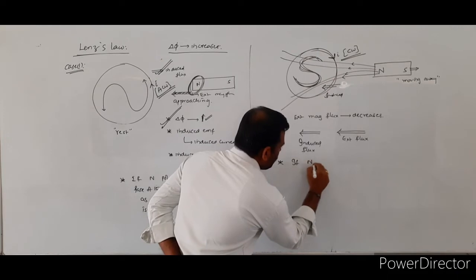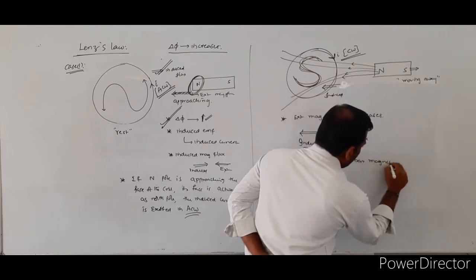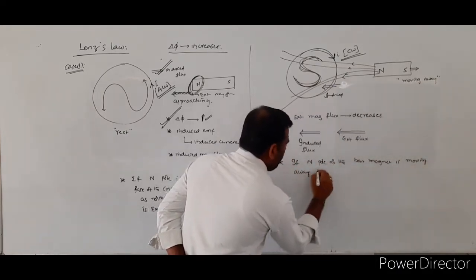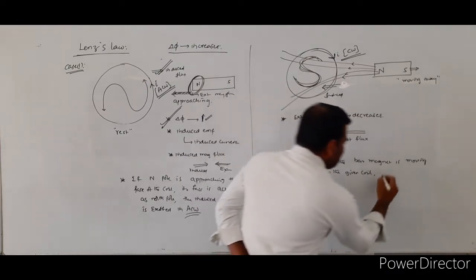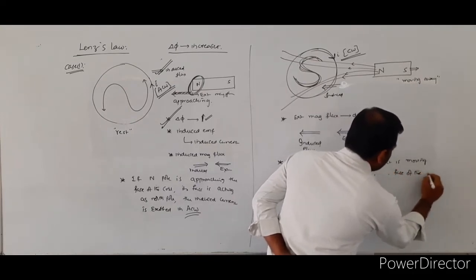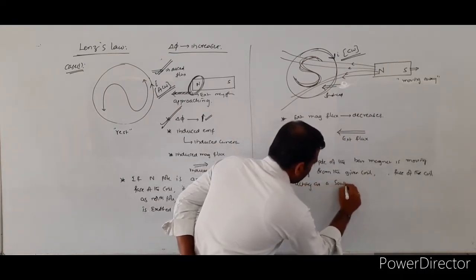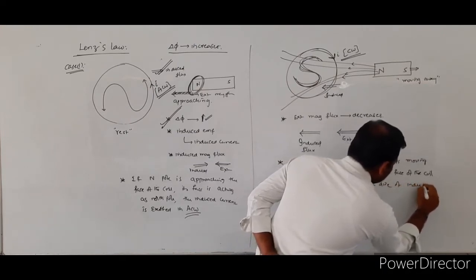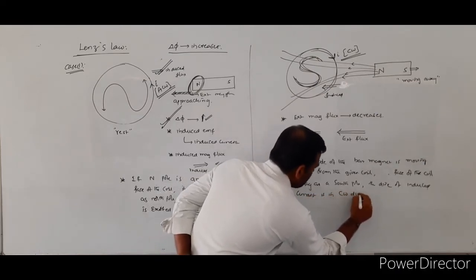If the north pole of the bar magnet is moving away from the given coil, its face of the coil acts as a south pole, and the direction of the induced current is in the clockwise direction.